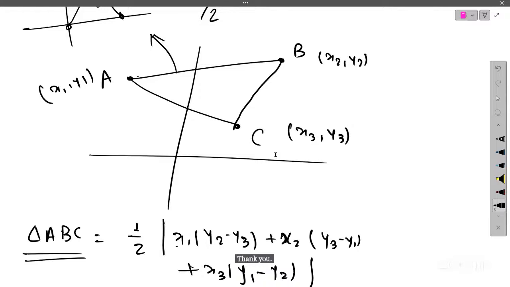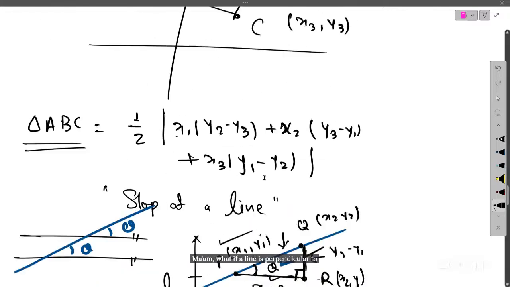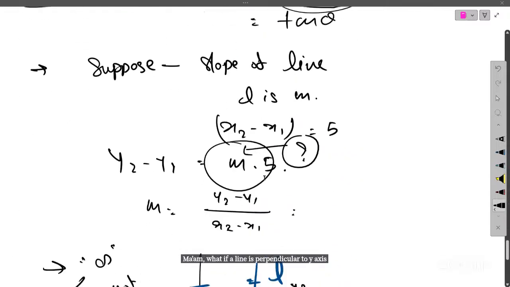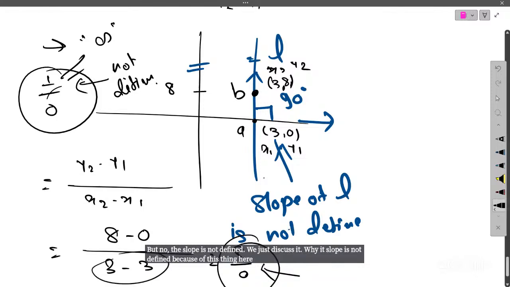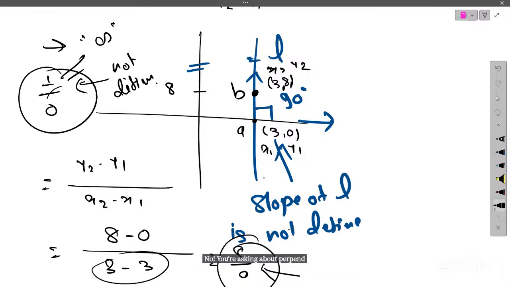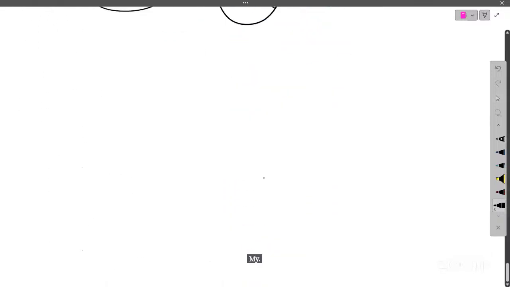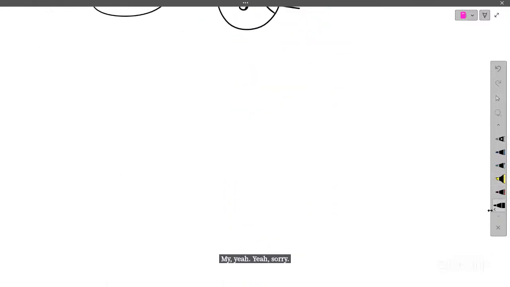Yes, Anu, you can ask. Ma'am, what if a line is perpendicular to the y-axis? Is the slope defined or not? No, the slope is not defined. We just discussed it. No, you are asking about perpendicular. Sorry, I thought parallel. Okay.